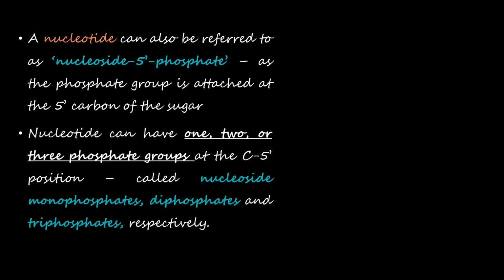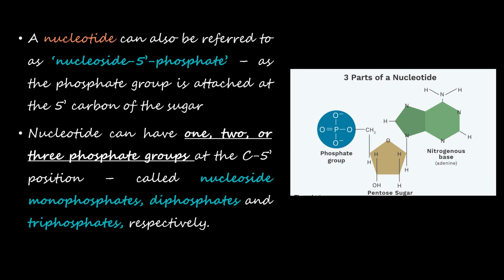A nucleotide can have 1, 2 or 3 phosphate groups attached at the C5' position, called nucleoside monophosphates, diphosphates and triphosphates respectively. This is the structure, or the parts, of a nucleotide. You can see that there is a sugar, a pentose sugar. At the 5' carbon there is a phosphate group, and at the first carbon a nitrogenous base has been attached. Here it is adenine.